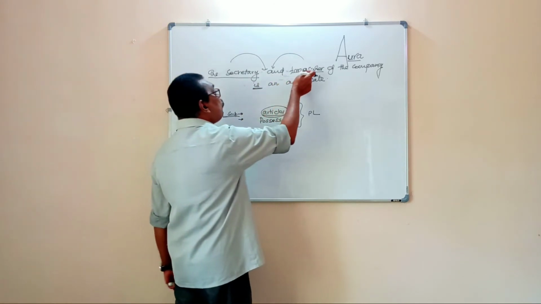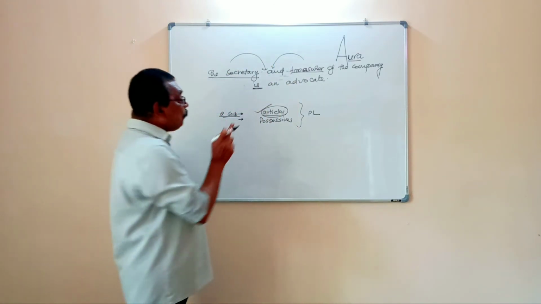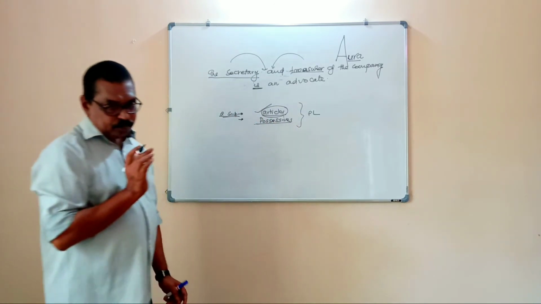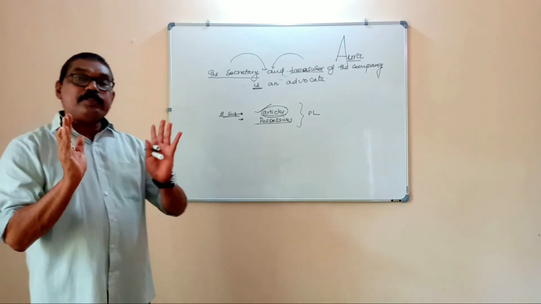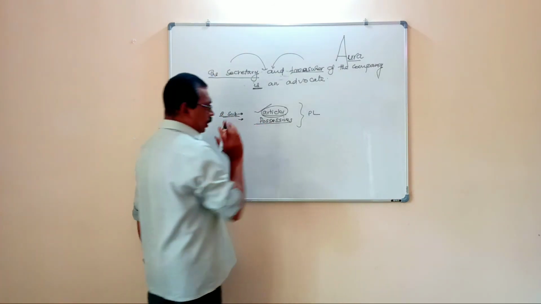Before both the subjects we should use articles, or before both the subjects we should use possessives. Then only the subject can be taken as plural and the verb should be plural.